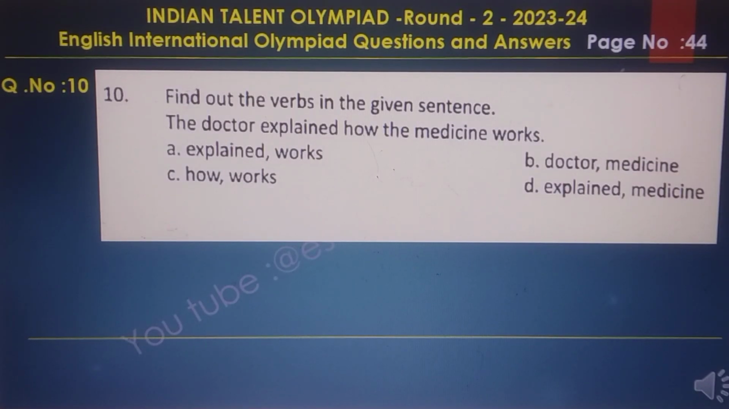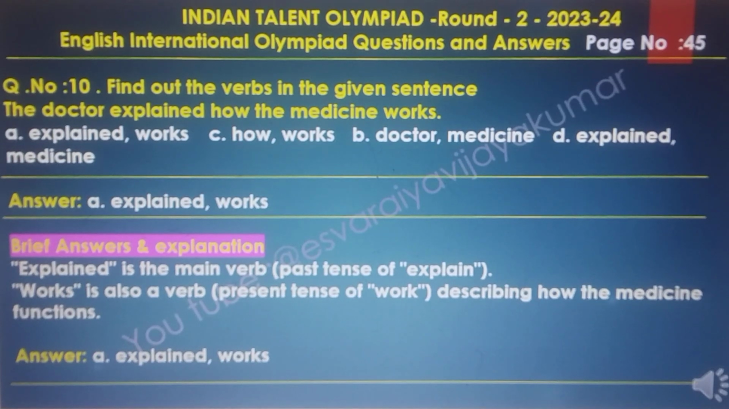The 10th one, find out the verbs in the given sentence. The doctor explained how the medicine works. The option A, B, C, D is there. The answer of this question is A, explained, works. The brief answer and explanations of this question: explained is the main verb, past tense of explain. Works is also a verb, present tense of work, describing how the medicine functions. Answer is A, explained, works.